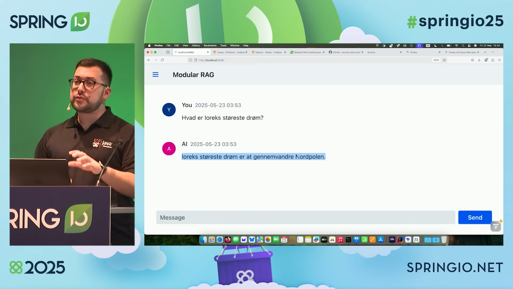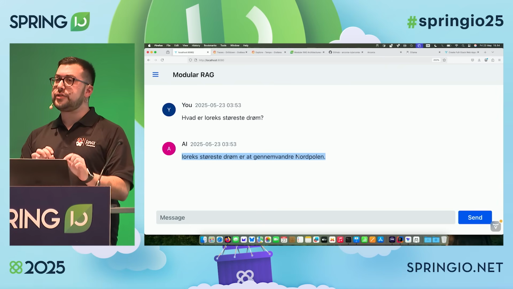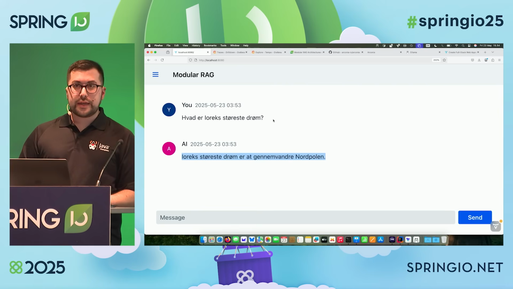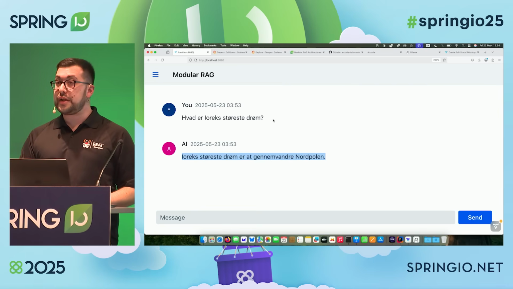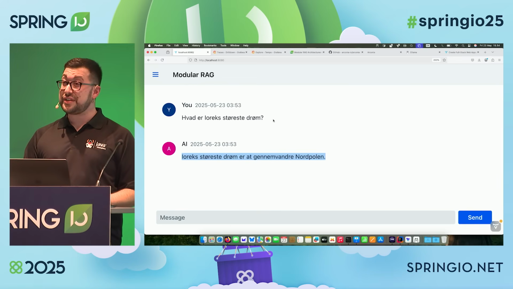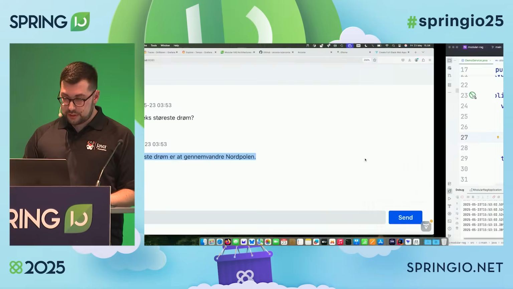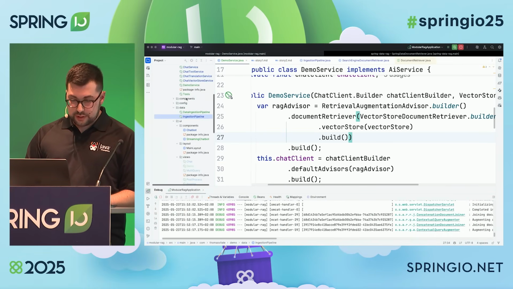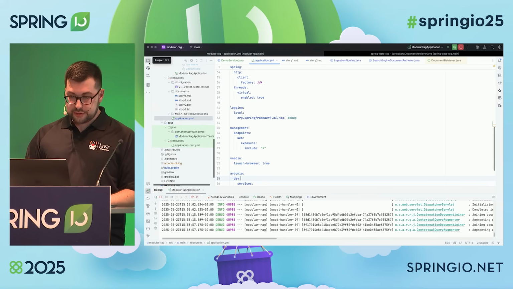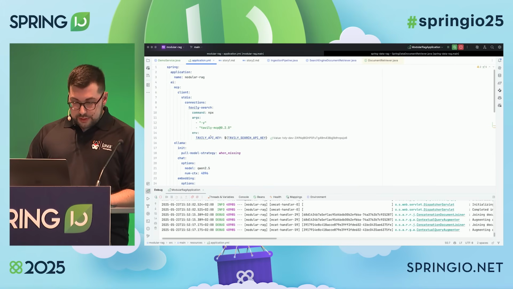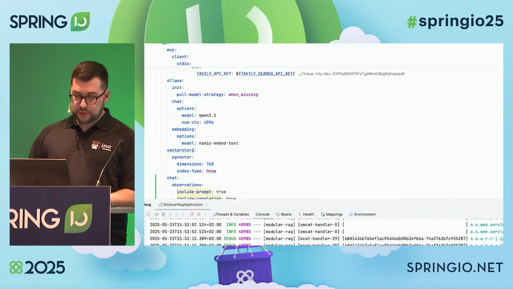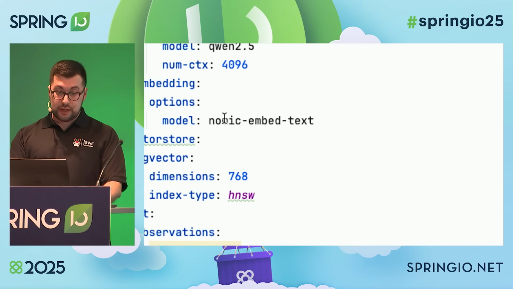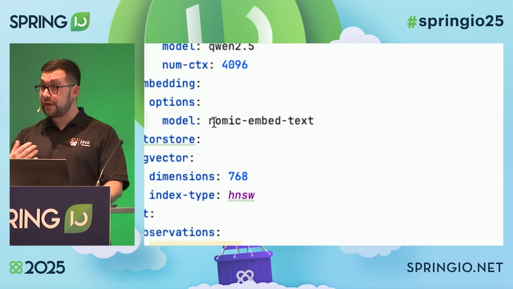Now, this question might be a little bit tricky because the way that document retrieval works is based on the capability of the model that we use. I'm using a certain embedding model. I can show you the configuration, a model running locally called nomic embed text, like this. Where is it? This one. Now this is a very convenient model. It's quite small, so it runs very well on a local computer or at the edge.